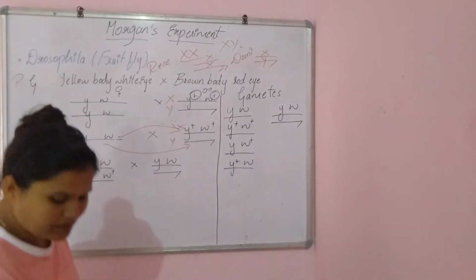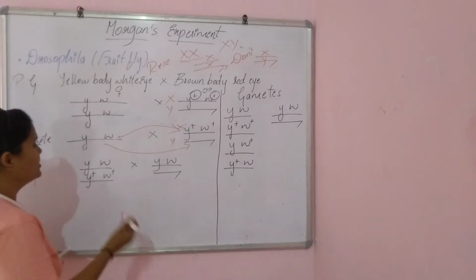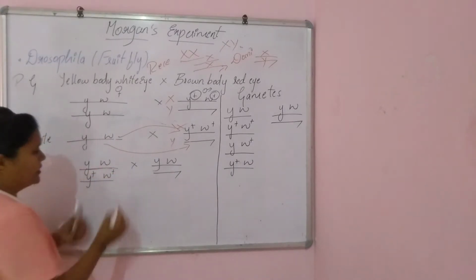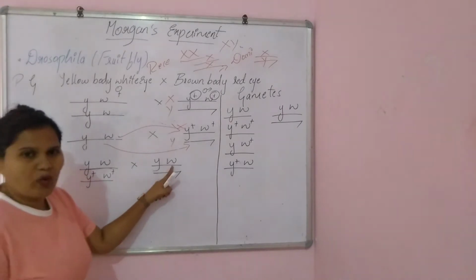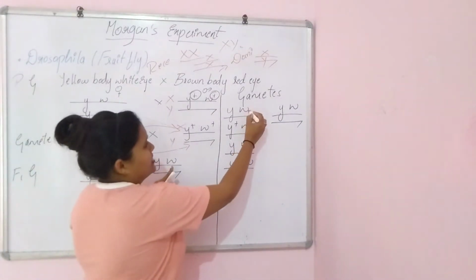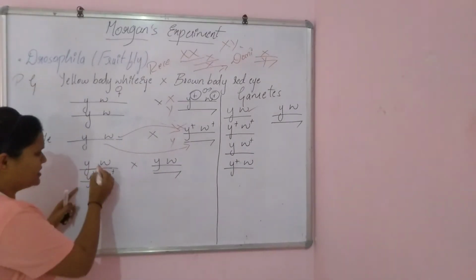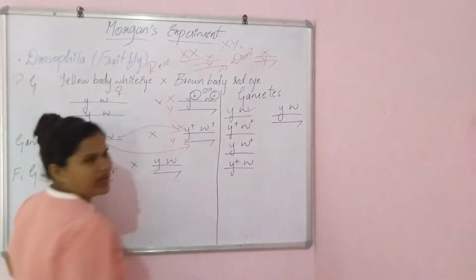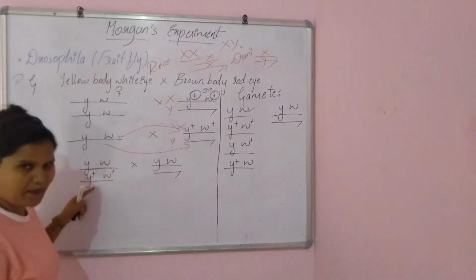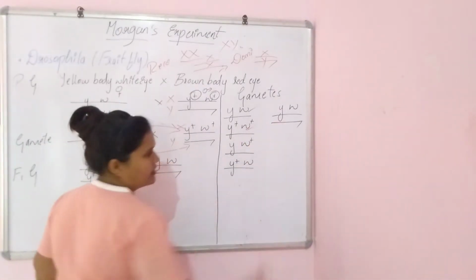In the sense, these are the offsprings, we need to cross them, right? See, the small letter y w will get fused with the small letter y w, right? So that is the first gamete. Or you can take this separately first, let's cross this, okay? Small letter y w and this gamete is here, and next we need to separate this, right?